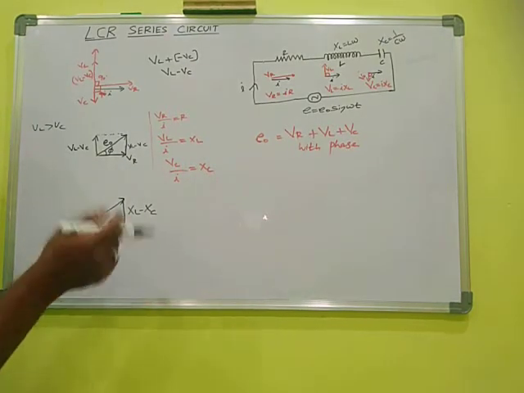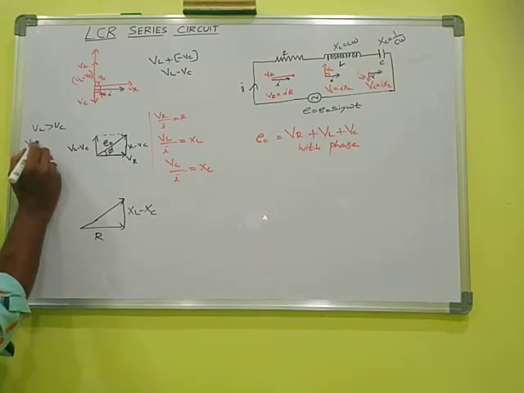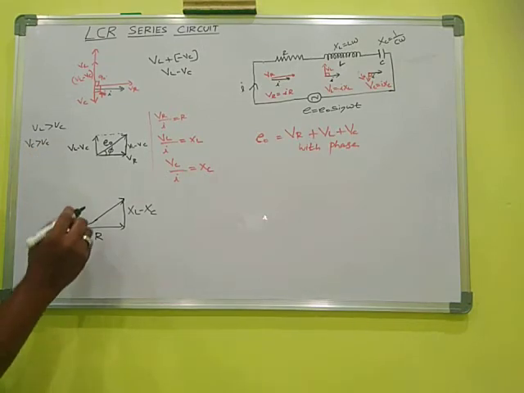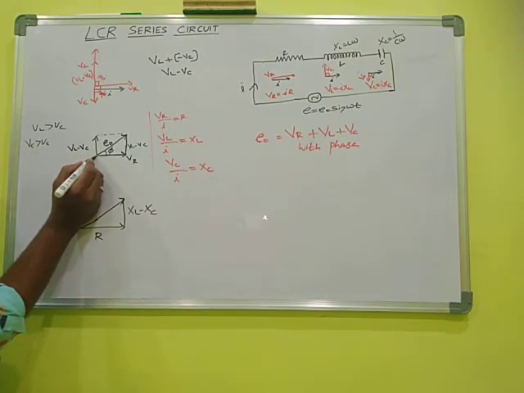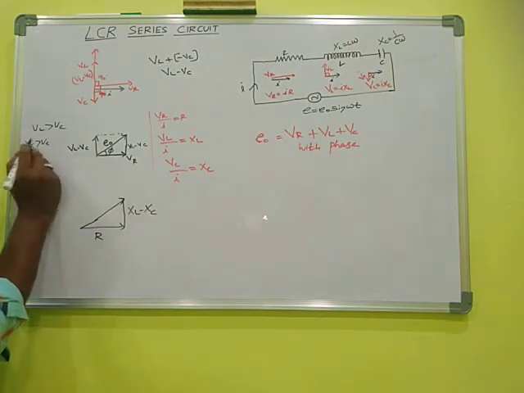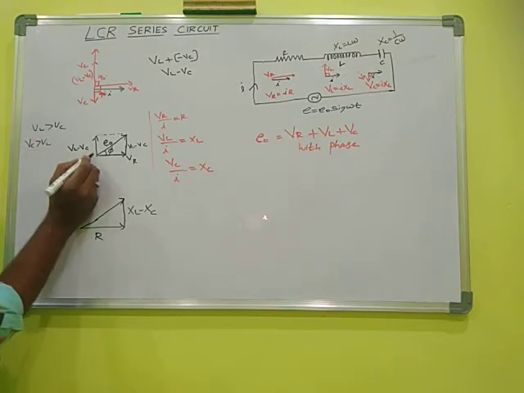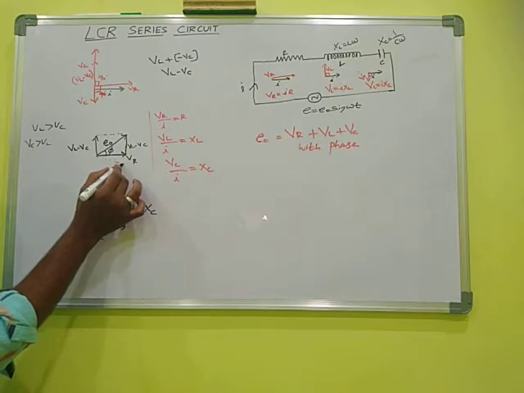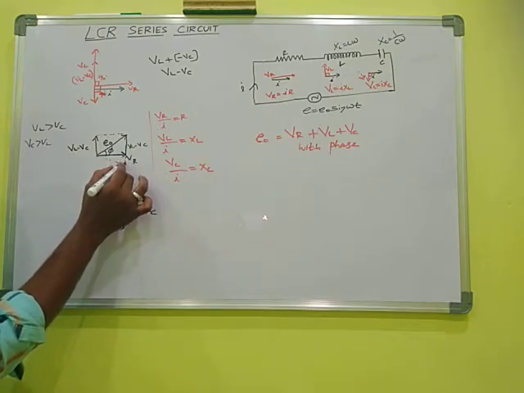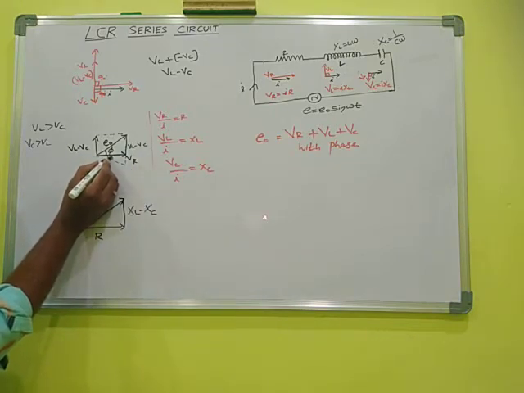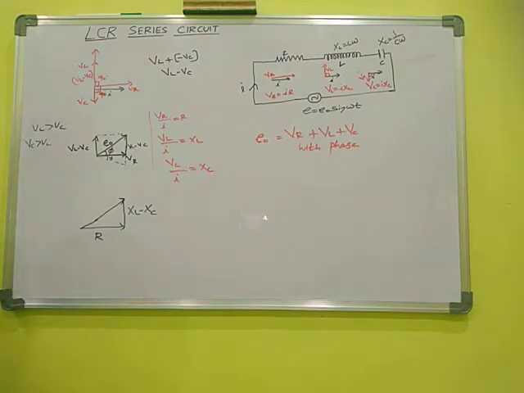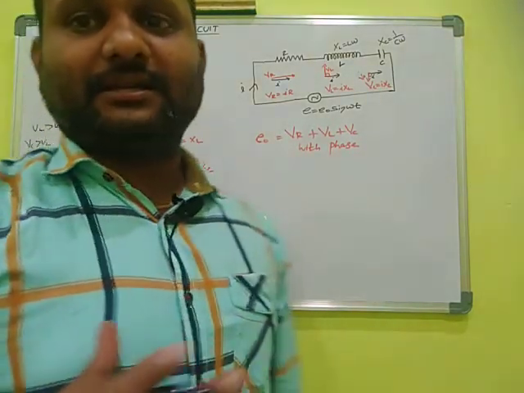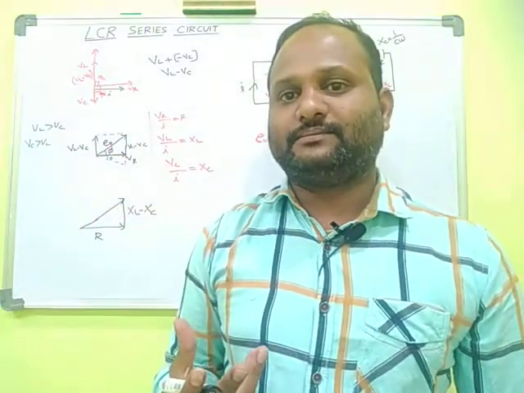Otherwise, if we consider VC is greater than VL, what is the diagram? Here VC is greater than VL, then VC minus VL gives some value. That means there is a negative phi here. The phi becomes negative in the case of the capacitor having a higher value than the inductor.